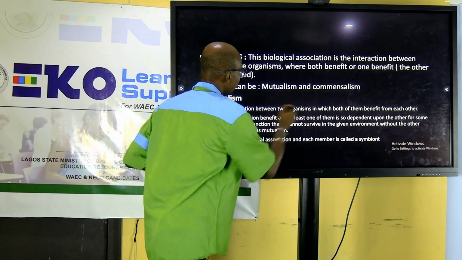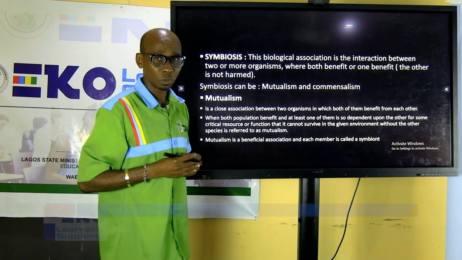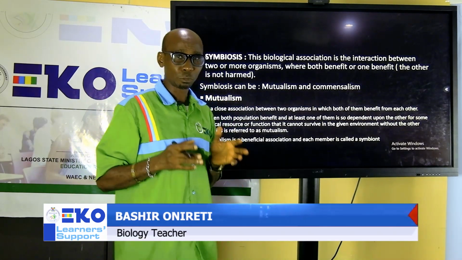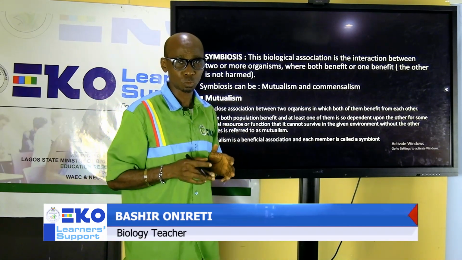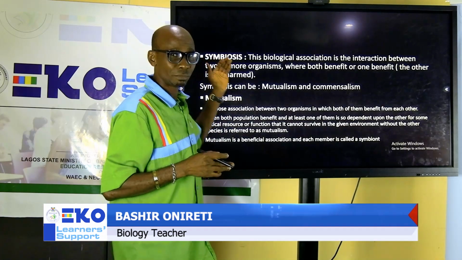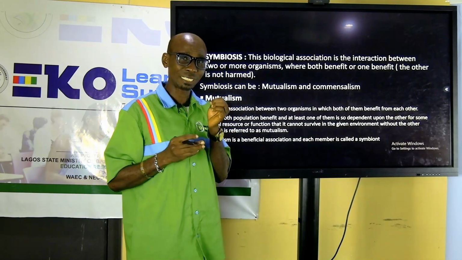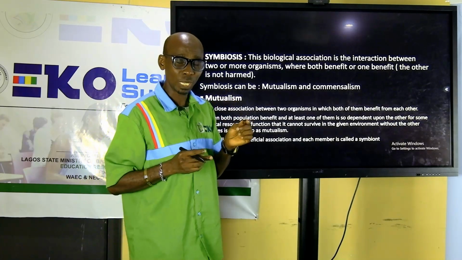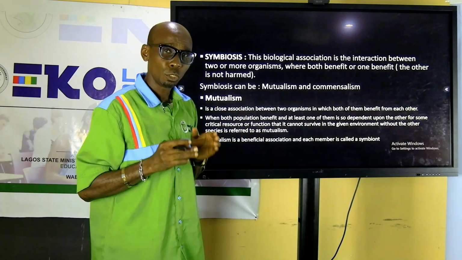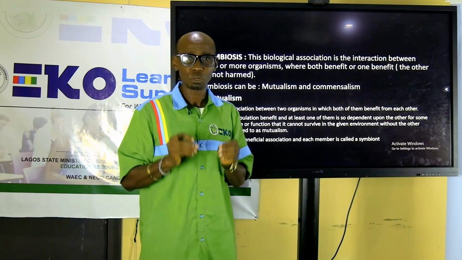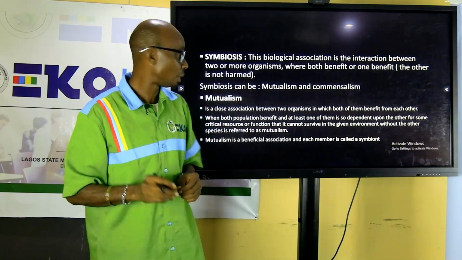Let's go along. Now, for exam purpose, if you are asked to list the types of ecological management or biological associations we have, most times you don't recognize symbiosis again because symbiosis is divided into two, mutualism and commensalism. So it's best during exam you list the basic examples, mutualism and commensalism.